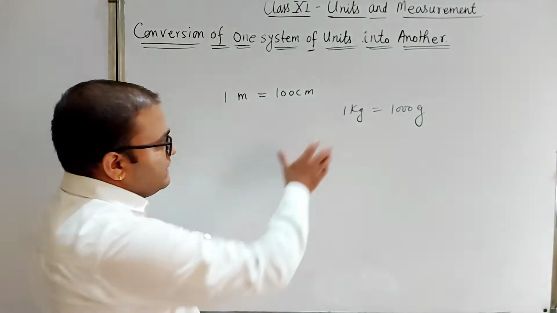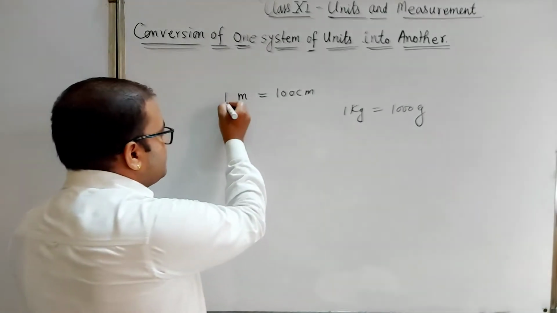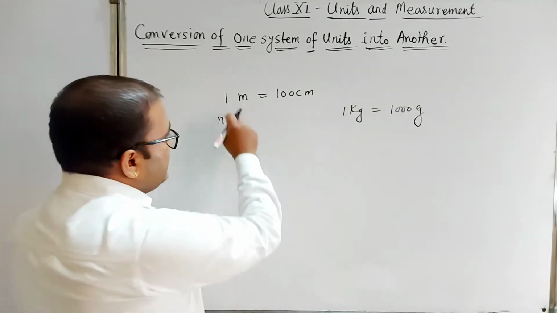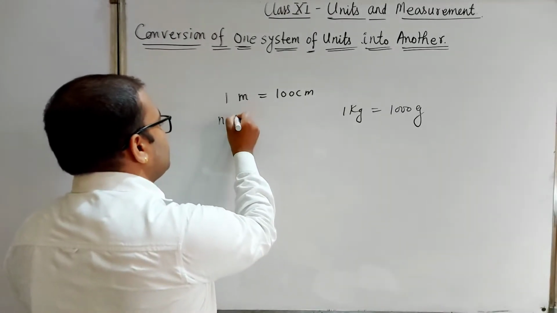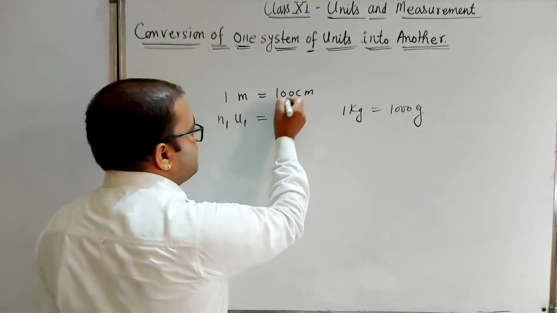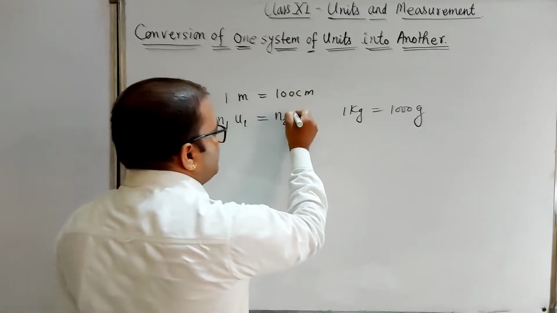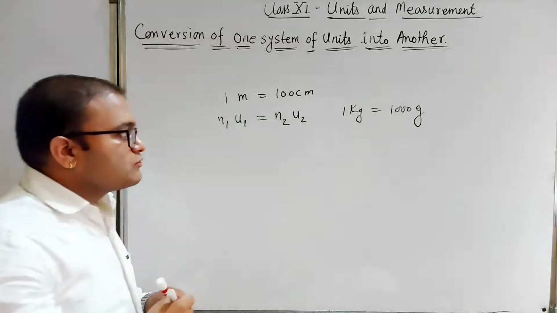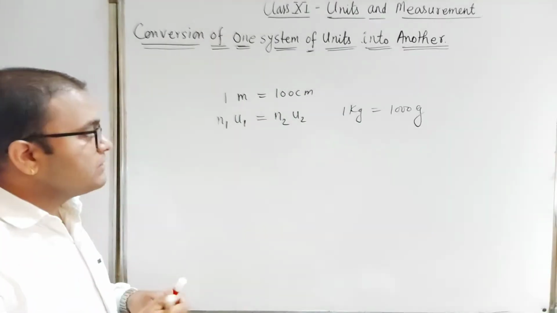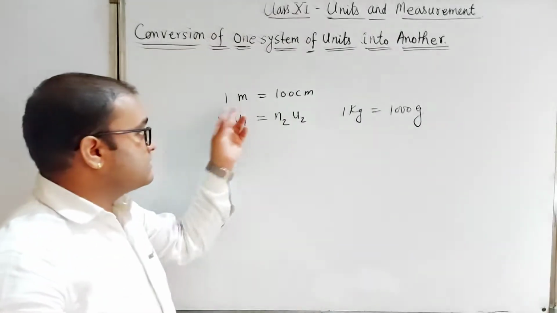So we can represent these physical quantities like this. Suppose the numerical value in the first system is n1 and its unit is u1. For another system, suppose the numerical value is n2 and the unit is u2. Note that the physical quantity, length here, will remain the same in both systems of units.